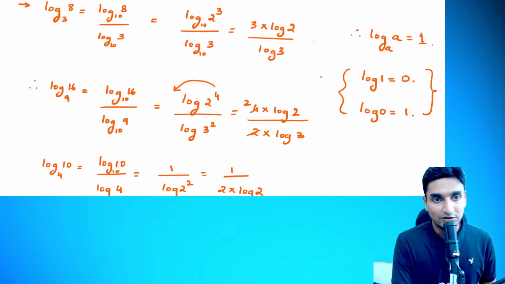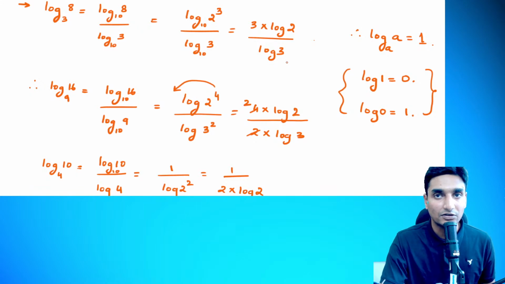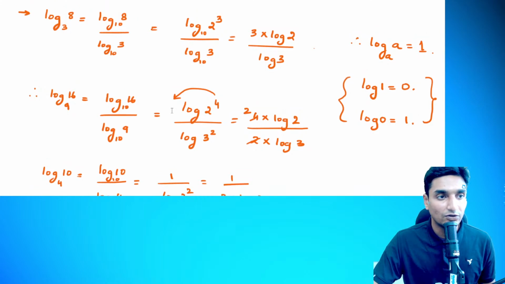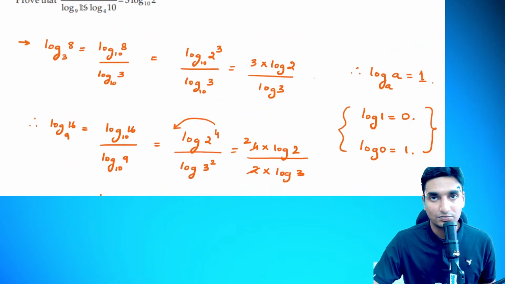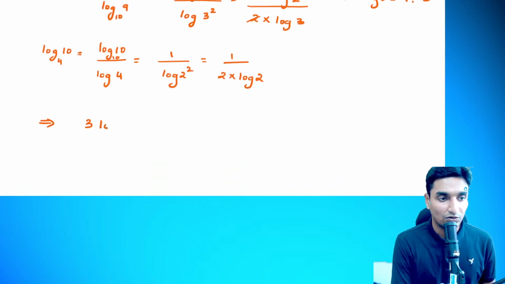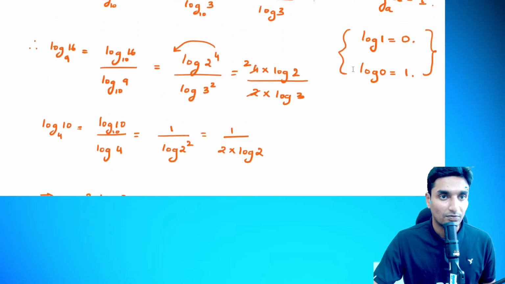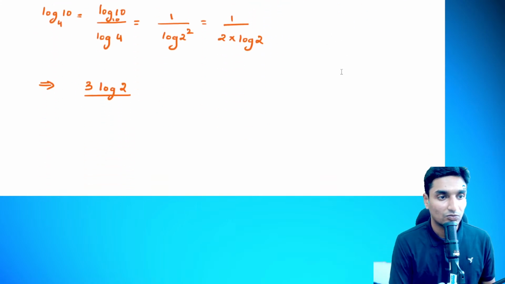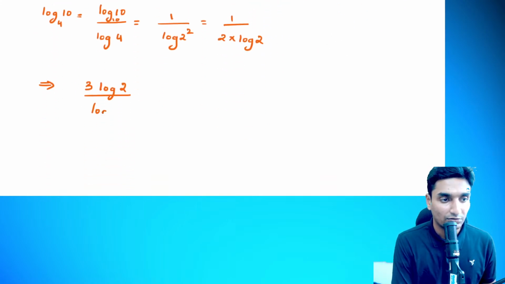So now as you can see, log 2, log 2 and log 2, log 3, log 3, they are on a common basis here. Now we are going to substitute these values here, according to the format. So the first term, 3 log of 2 whole divided by log of 3, divided by the second term.